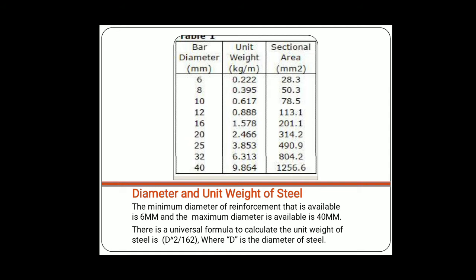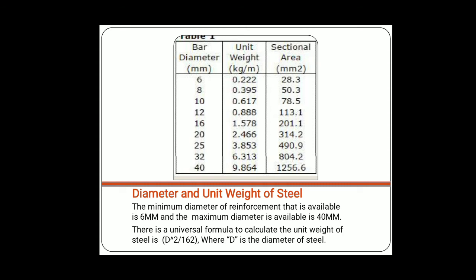This is the diameter of bar. The length of bar available is 12 meters, but the diameter of bar you can see here: 6 mm, 8 mm, 10 mm, 12 mm, 16 mm, 20 mm, 25, 32 and 40 mm bars. So after calculating that, you need the unit weight of that bar.